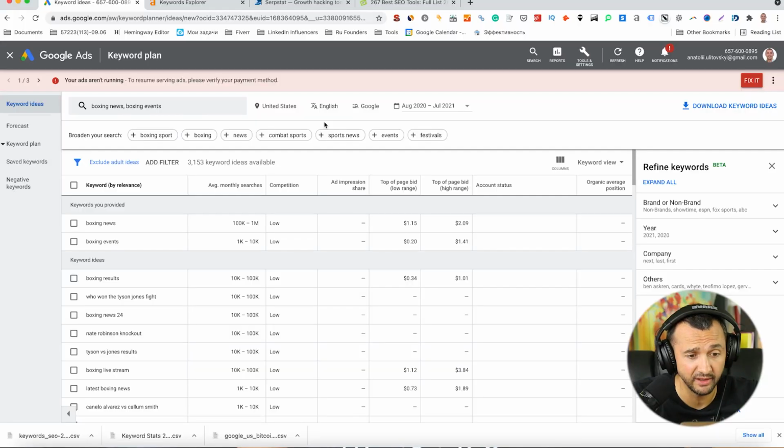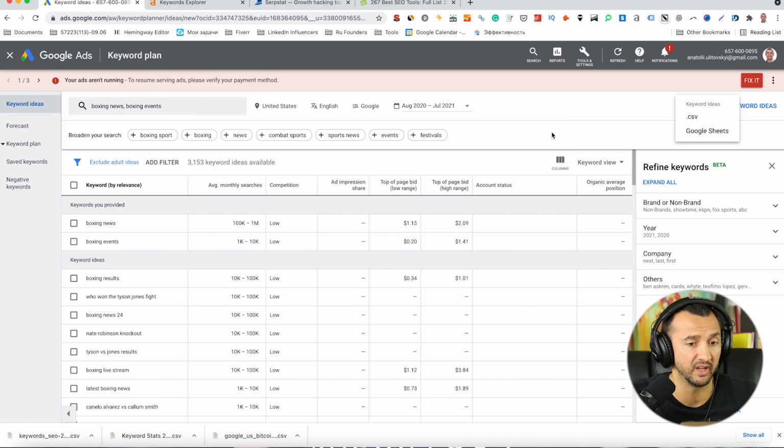I love to watch boxing, UFC, and many other interesting fighting sporting events. That's why I decided to share these keywords with you. Then you can just choose filters, United States, English, choose yours, and download keyword ideas in CSV format. Very simple.